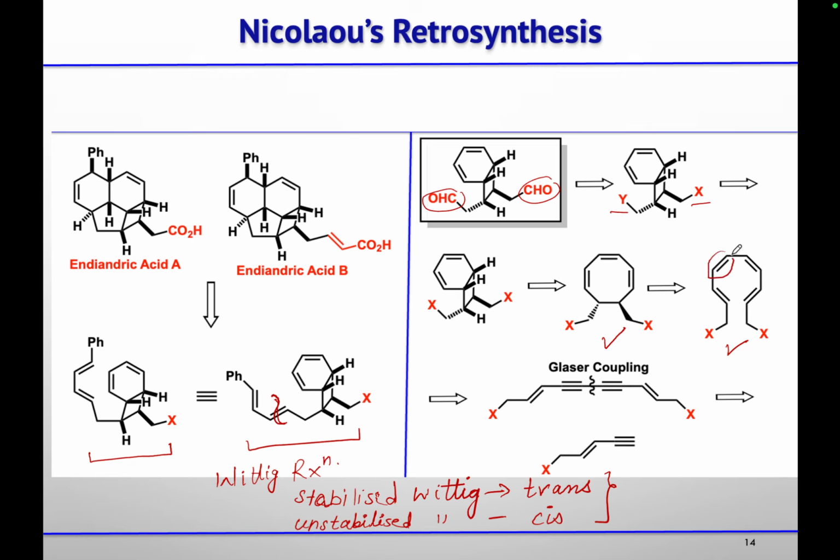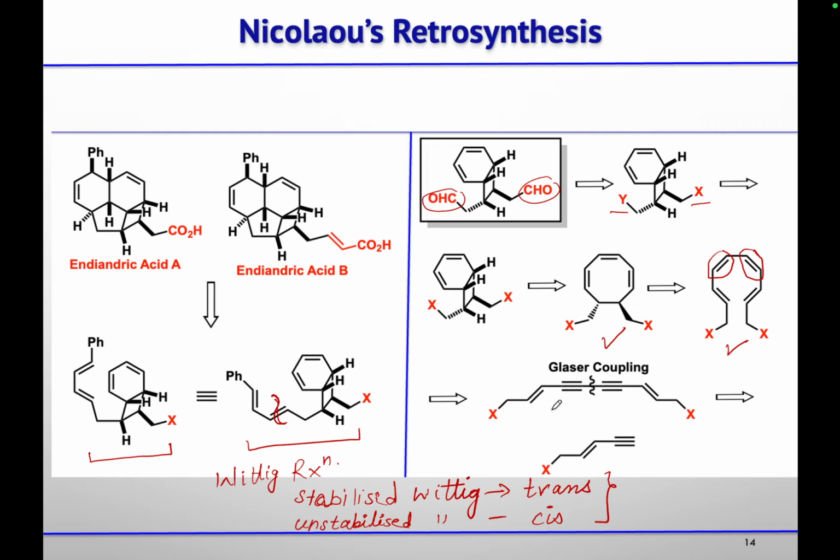Now this is the cis double bond, and we know that from alkyne, if we use Lindlar's catalyst, then we will get the cis alkene. So alkyne on treatment with Lindlar's catalyst will give you cis alkene, and if you treat it with Birch reduction conditions, then you will get the trans alkene.